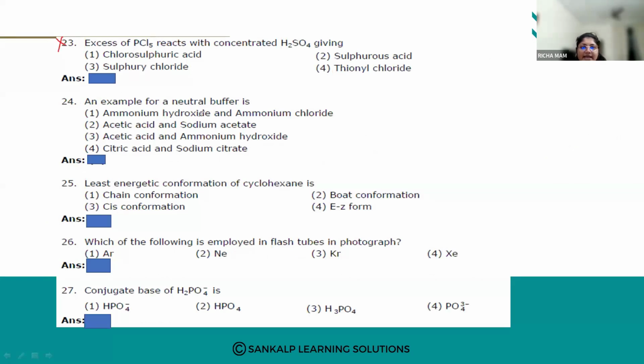Next question: an example of a neutral buffer is. What is a buffer? This will come from equilibrium, PU1. This is a question from PU1. What is a buffer?